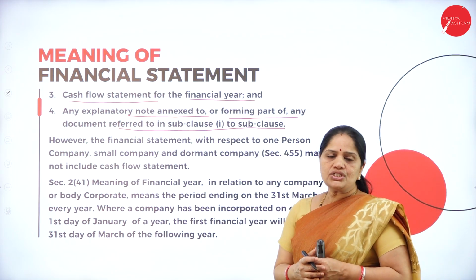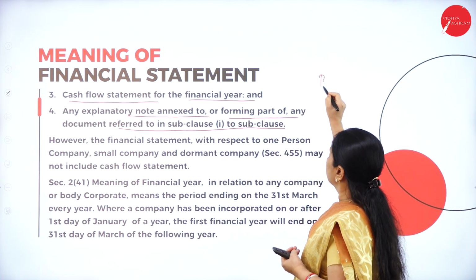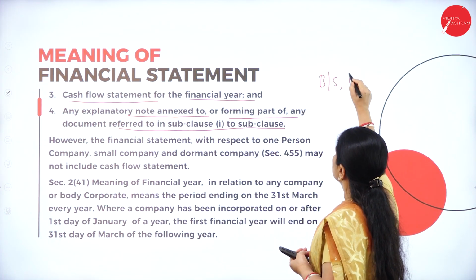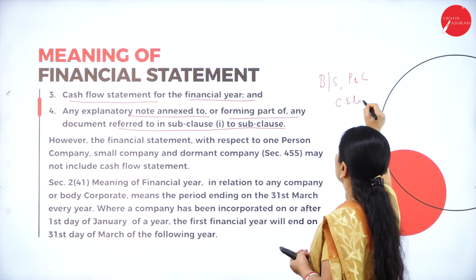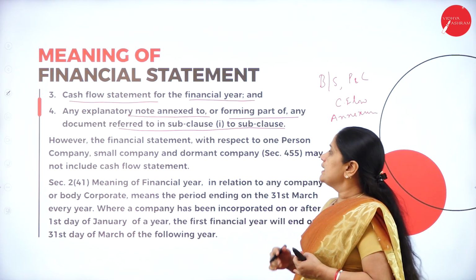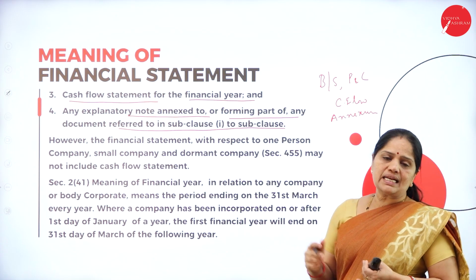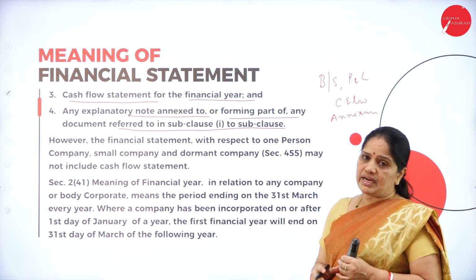So, the financial statement of the company includes the balance sheet, the profit and loss account, the cash flow statement, and also the annexure to all this. An explanatory note which is attached to this document will also form a part of the financial statement of the company.